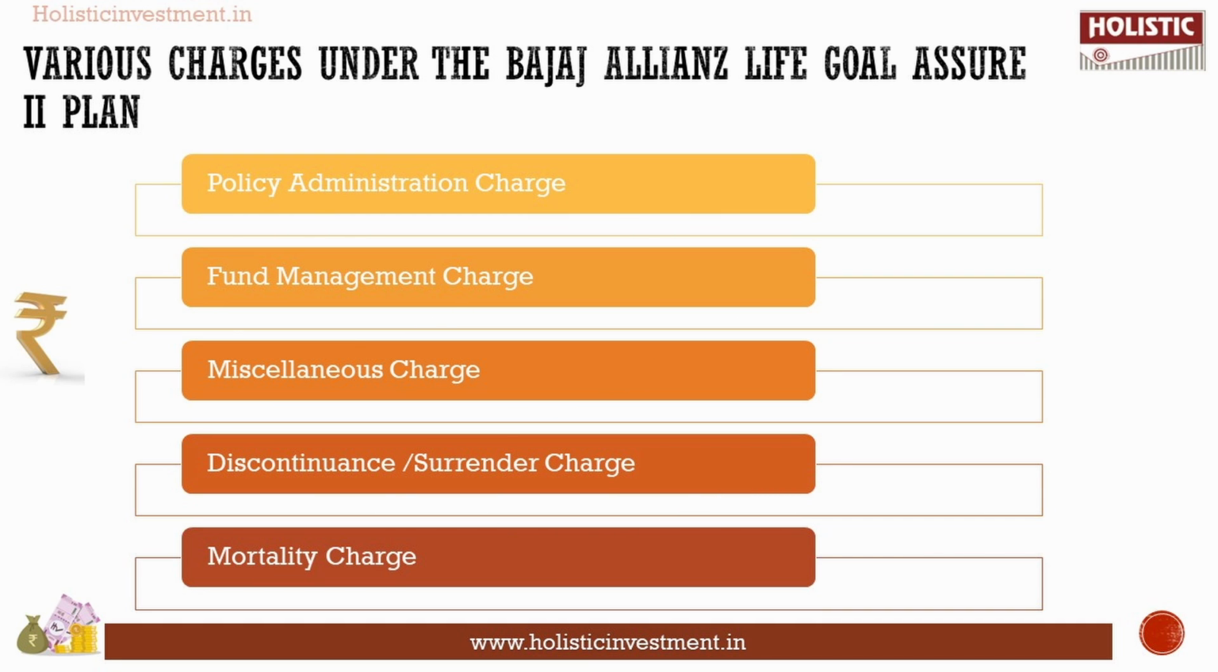Now we are going to take a look at the charges. Like, what are the charges that we have to pay if we choose to invest in the Bajaj Allianz Life Goal Assure 2 plan? Unlike other plans, this one doesn't have a premium allocation charge, but they have a policy administration charge, which is for staying invested in the policy.